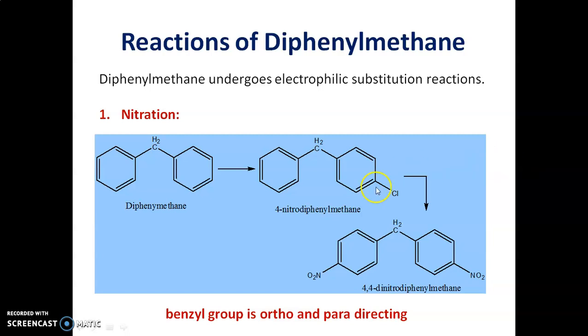Let us see the reaction. Diphenylmethane on nitration gives the dinitro derivative. You can see here the two nitro groups are substituted at the fourth position.